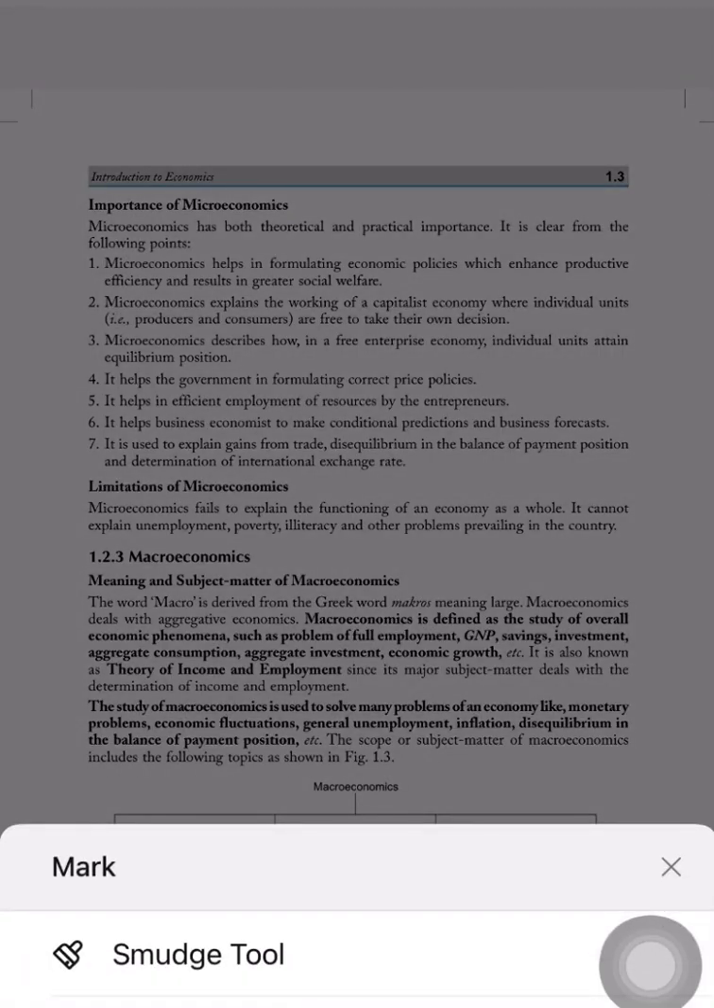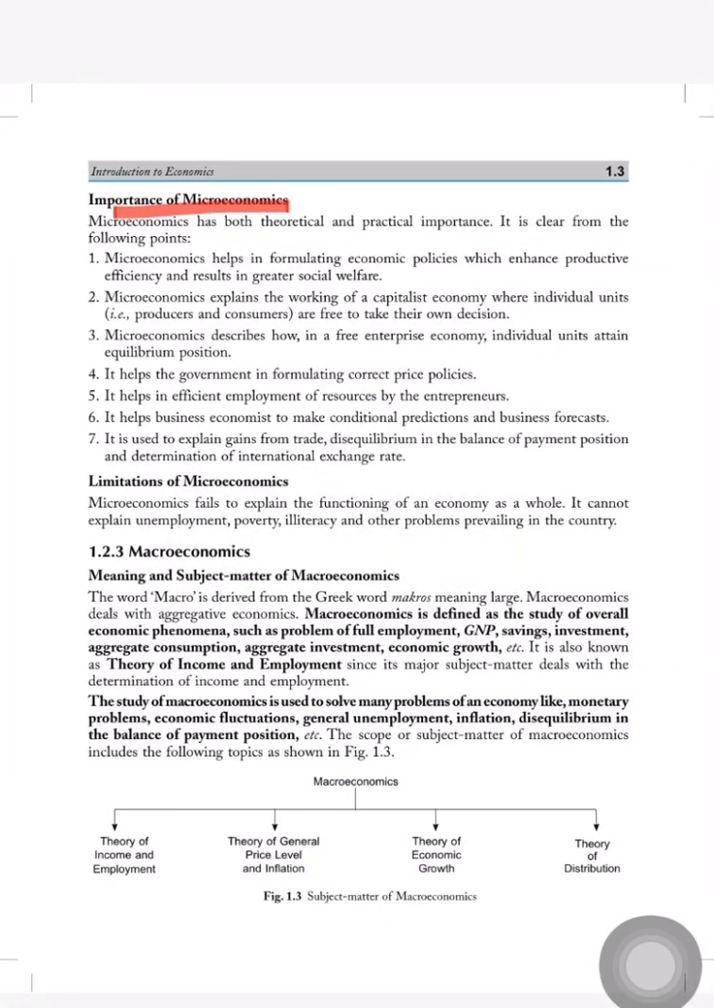What is the importance of microeconomics? First of all, microeconomics helps in formulating economic policy which enhances productive efficiency and results in greater social welfare. Then microeconomics explains the working of the capitalist economy, in which individual units are free to take their own decisions.